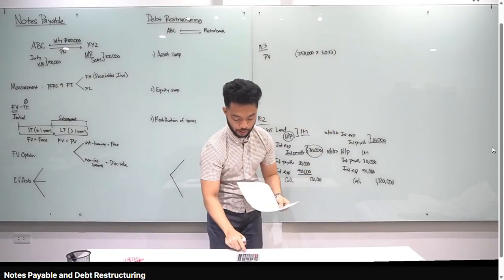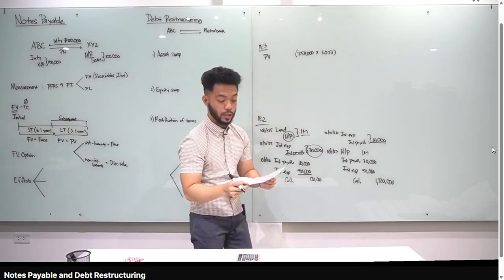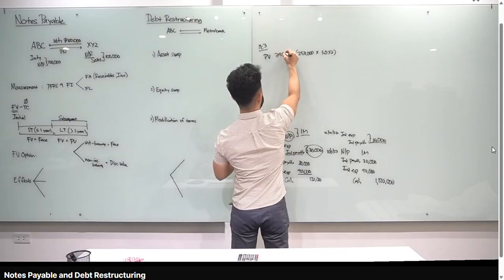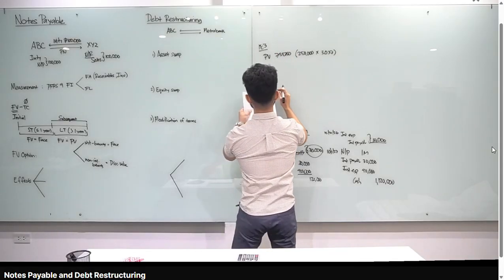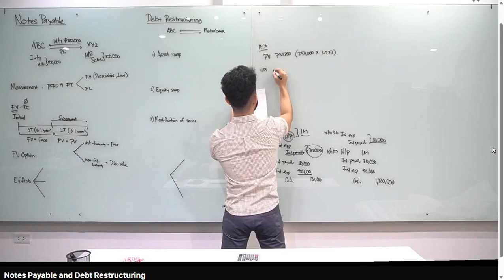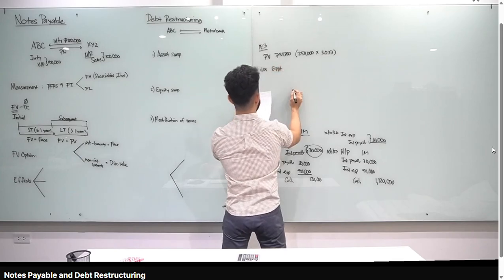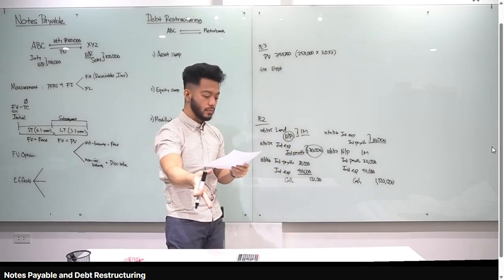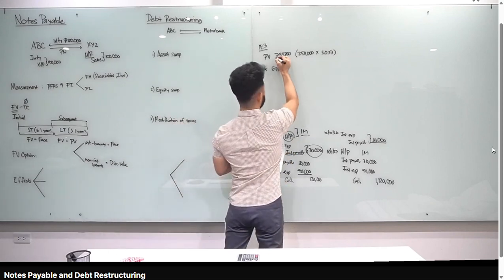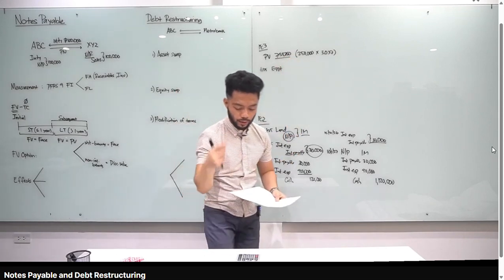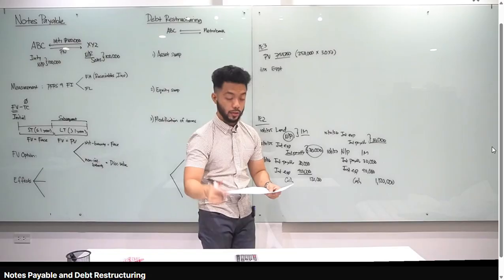Okay? So, compute with me, 250,000 times 3.037. Na-compute nyo ba yung 759,250? Yes, 759,250. Now, gagawin ko dyan, journal entry natin, January 1, 2025, debit equipment, yun yung binili natin. Nag-down payment tayo ng 100,000, okay? And then, meron tayong note payable na may present value of 759,250. So, 759,250 plus 100,000, yung equipment natin is worth 859,250.